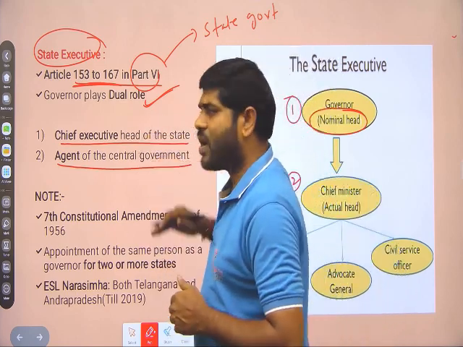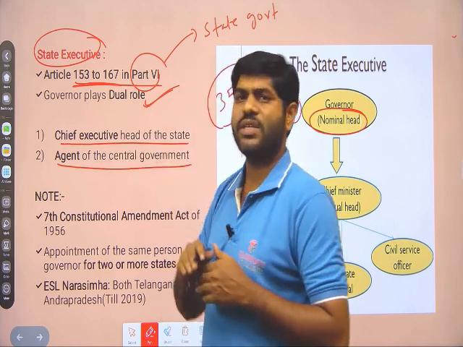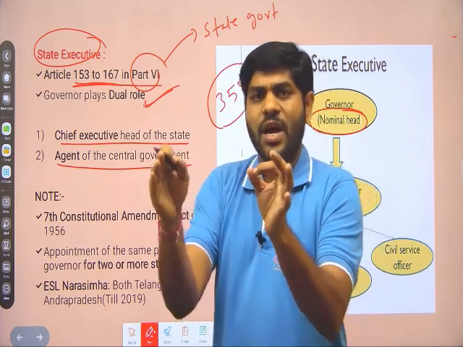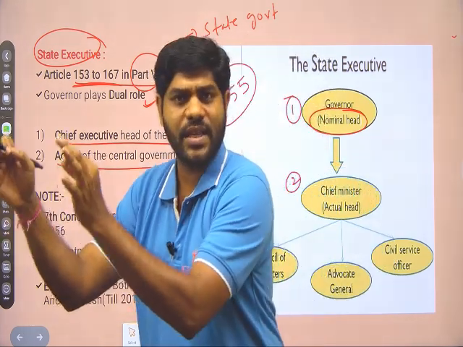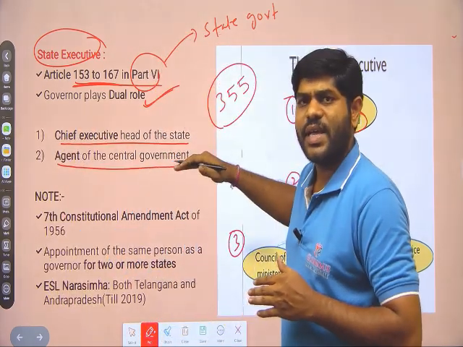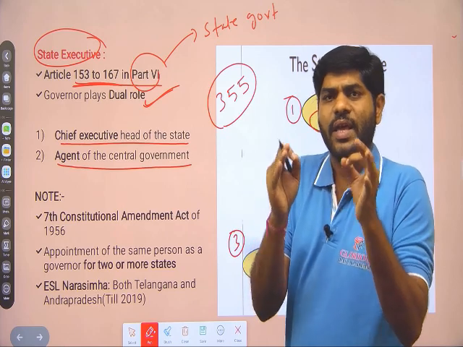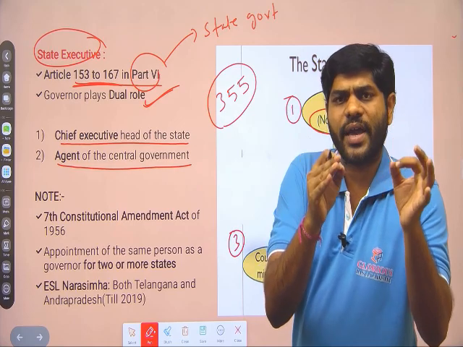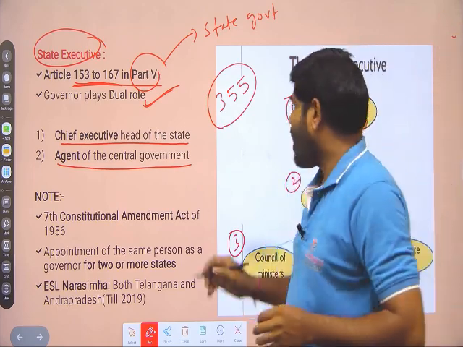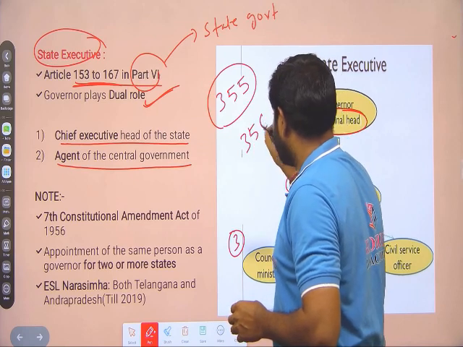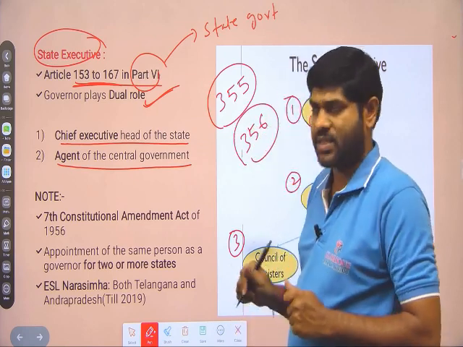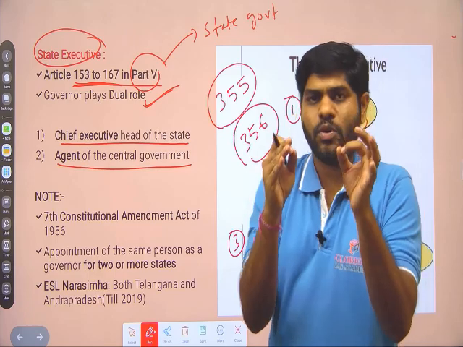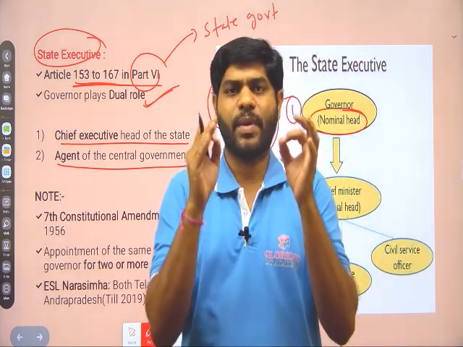What is the main duty of the governor? Agent of the central government. He will ensure the constitution is followed in the state government. If any state government does not implement the constitutional principles, or does not follow the directions given by the central government, then under Article 356 the governor can recommend that the president impose president's rule, or the state emergency, in that particular state.